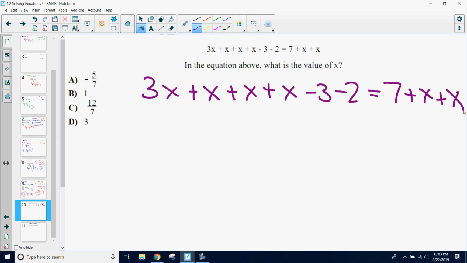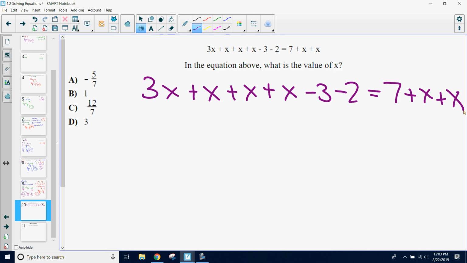You've probably been introduced to this in the past. You've probably seen these last year. I know when we put this problem up on the board during the first period, they're like, oh, I hate these types. And so this is going to be the main thing we're going to deal with a lot next week: having those equations with variables on both sides of the equal sign. And how can we deal with those?